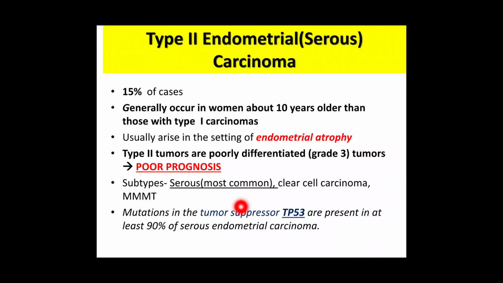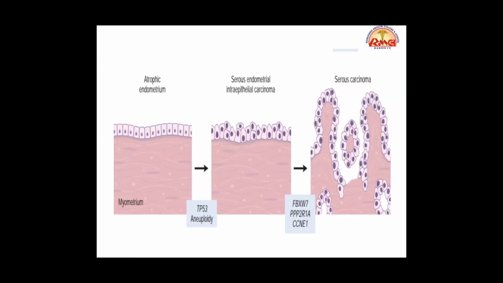An important mutation seen in type 2 is TP53. It is seen in at least 90% of serous endometrial carcinoma. So you have to remember this mutation TP53, which is an important mutation seen in type 2 endometrial serous carcinoma. Again, in type 2 carcinomas the mutations accumulate and then they lead to the serous carcinoma.